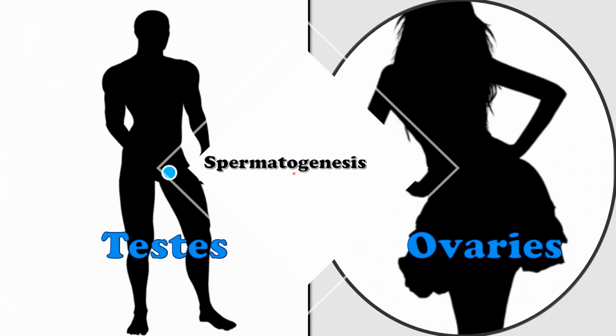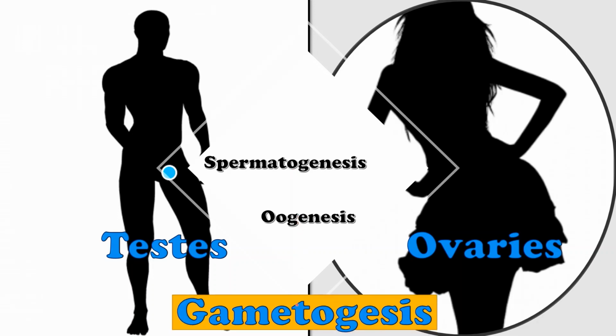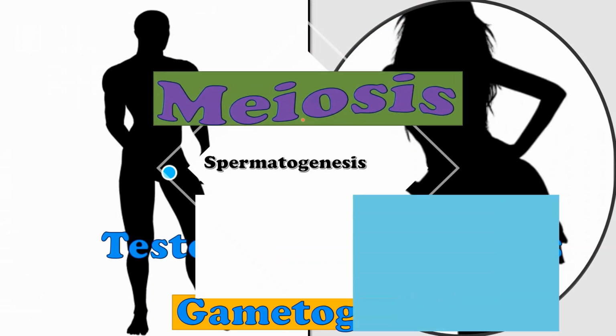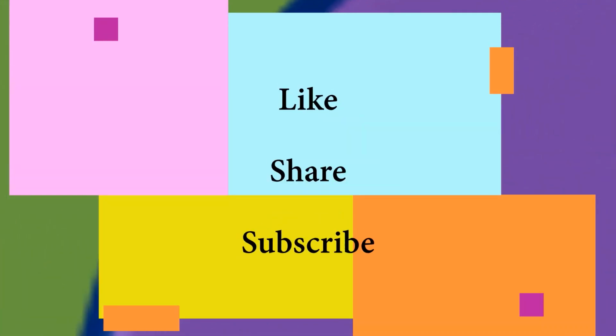On the same line, the cells in the ovaries also undergo cell division to form the female gamete, which is also called ova or eggs. We call this process oogenesis. So students, spermatogenesis and oogenesis are types of gametogenesis which come under meiosis. In this session we'll be mainly focusing on meiosis. So watch the video till the end.